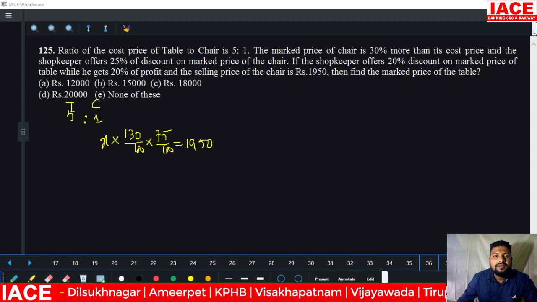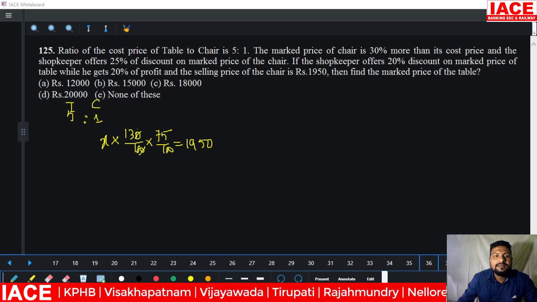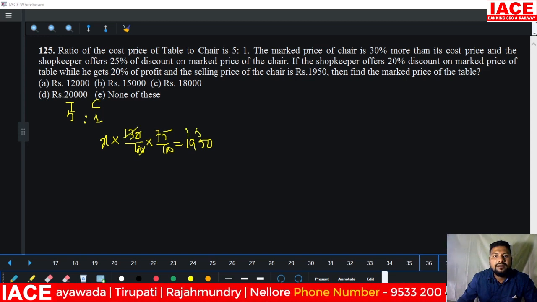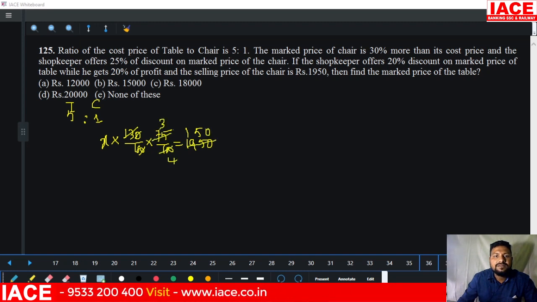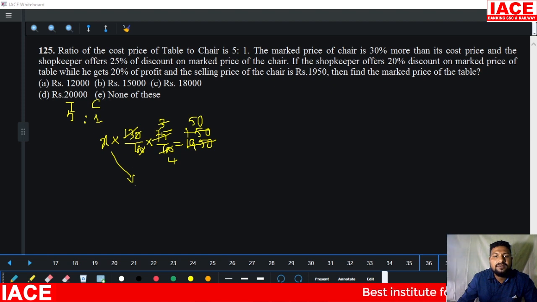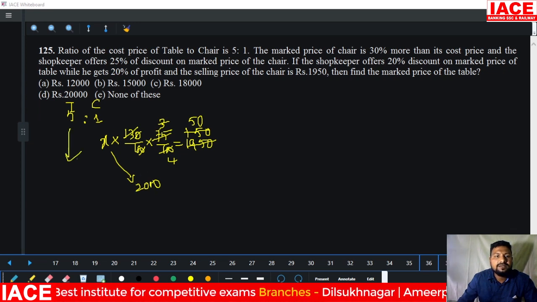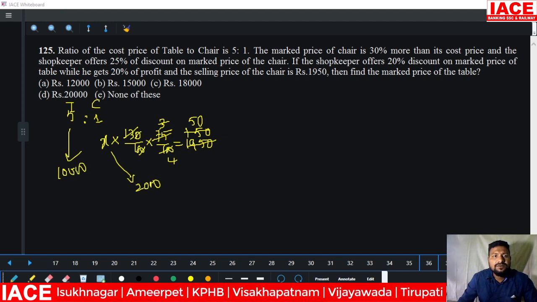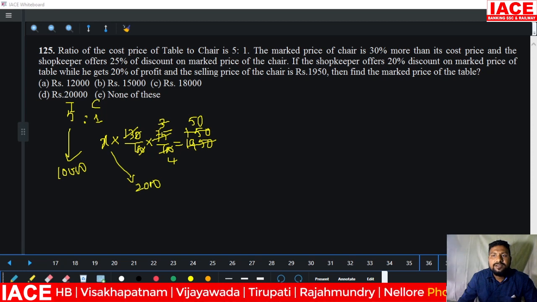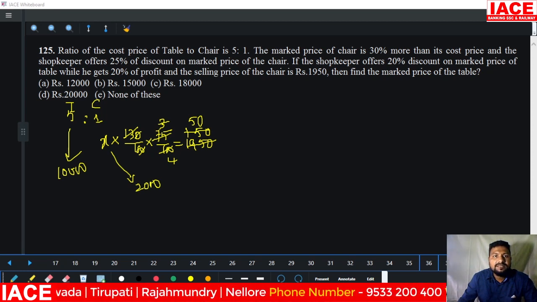Cancel the values. Here 0 and 0 cancel, 13 ones are 13, 13 into 150, and 25 threes are 75 and 4s are, and 3 into 150 is 50 times. Finally the x value becomes 450 into 200, 200 into 10, which means it is 2000. One part is equal to x, x is equal to 2000. One part is equal to 2000, so 5 parts is equal to how much? 10,000.